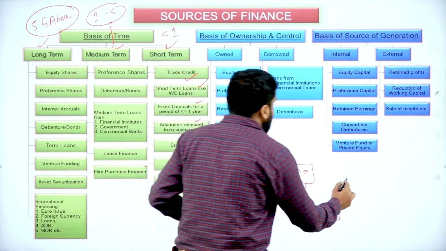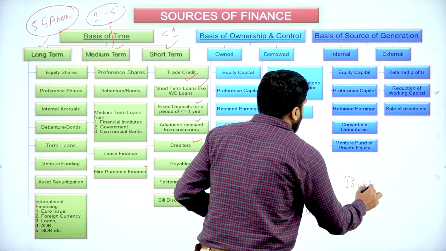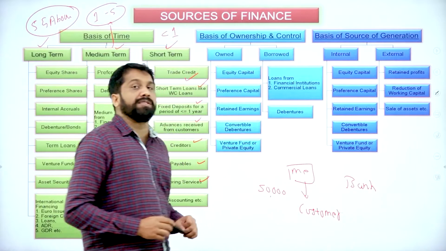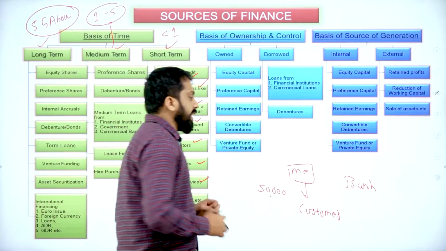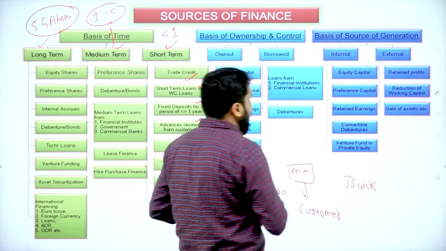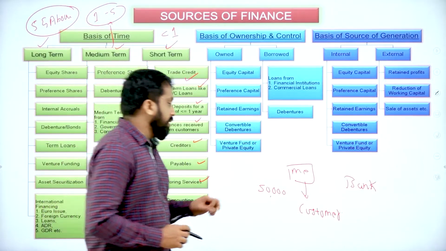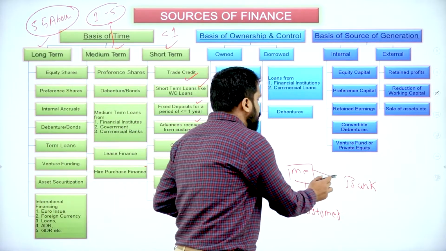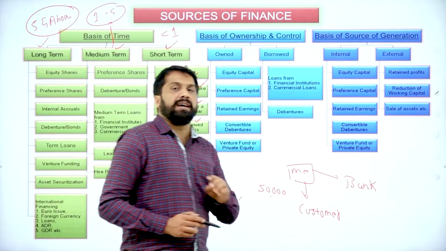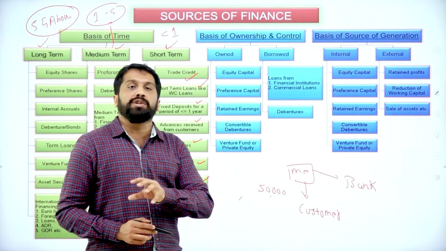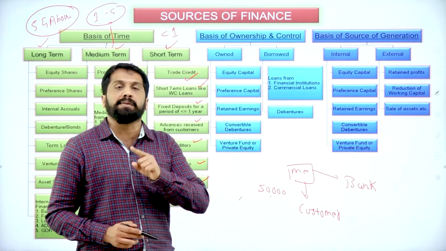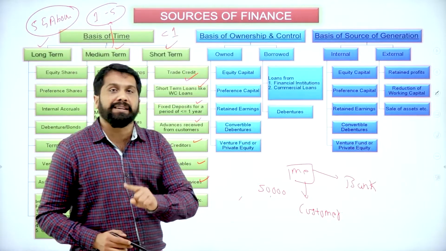Now, this is bank. I cannot wait for 3 months because I have an emergency. What will I do? I'll take this check, I'll go to the bank, and I'll request the bank: I cannot wait for 3 months, you give me money now itself. What will the bank do? Bank will agree.